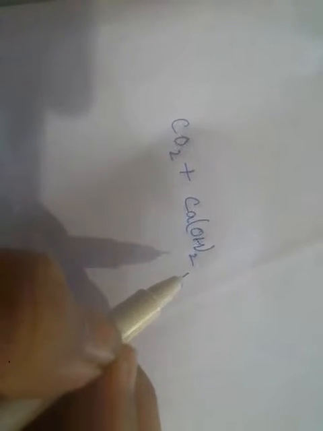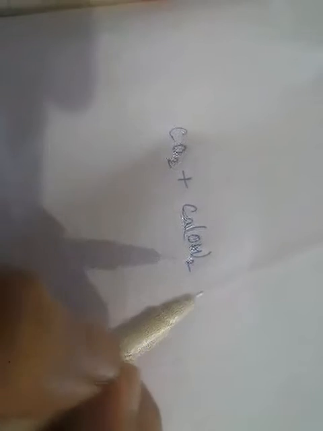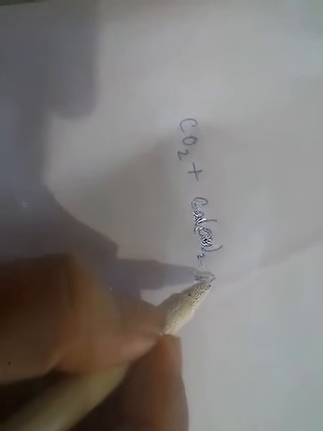So whenever carbon dioxide and calcium hydroxide react, the product you are getting will be calcium carbonate. Hydrogen is not mentioned, so I will not be writing it.